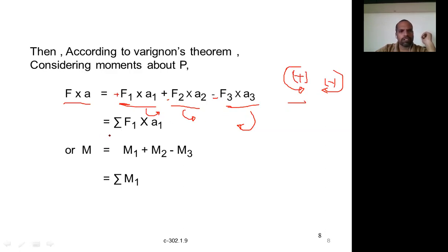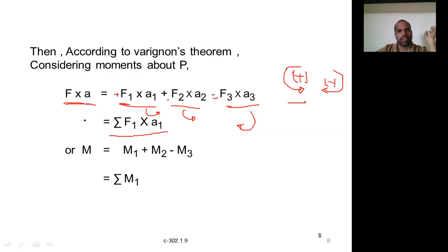So this is nothing but the algebraic sum. Why are we using algebraic? Because these are moments. That's why we say algebraic sum of moments. Always be careful, don't say the sum of moments. It shall be the algebraic sum of moments of all the forces lying in the plane about a point is equal to the moment produced by the resultant force about the same point. That's what we are saying.